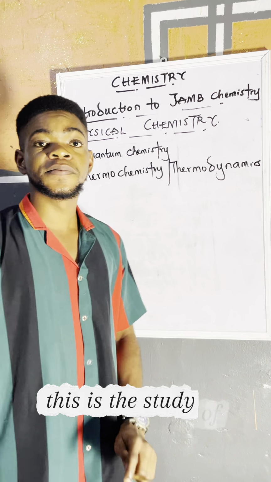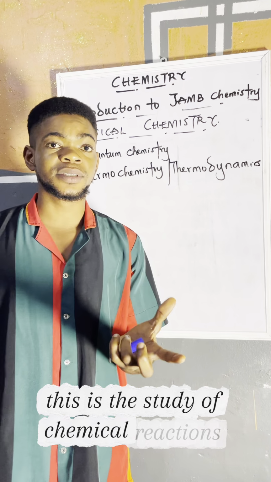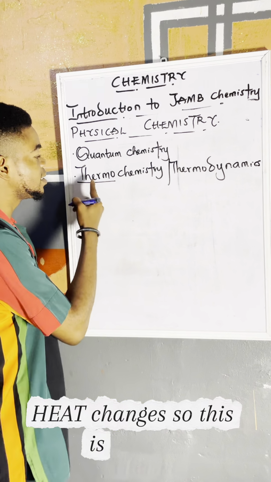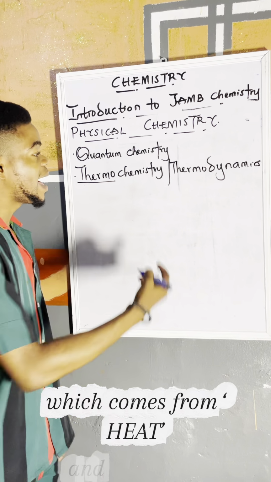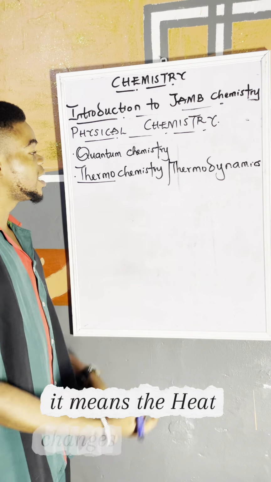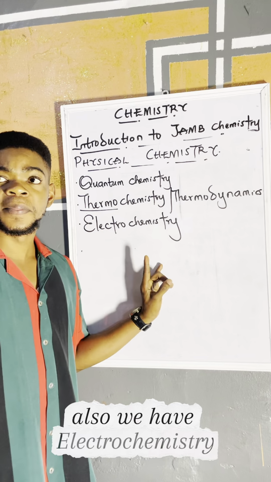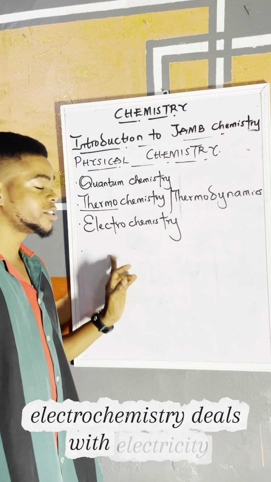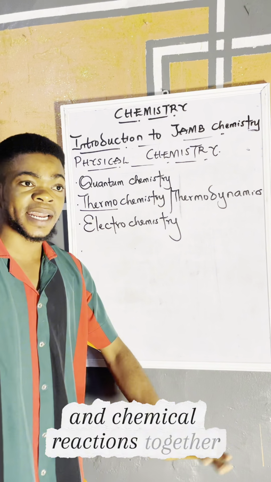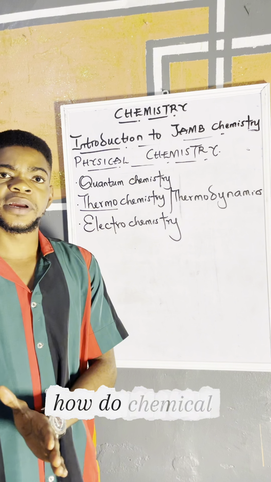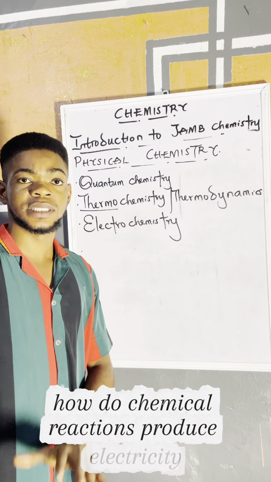This is the study of chemical reactions that involves heat changes. So this is thermo, which comes from heat, and chemistry. So it means the heat changes that follow chemical reactions. Also we have electrochemistry. Electrochemistry deals with electricity and chemical reactions together. For example, in batteries, how do chemical reactions produce electricity?